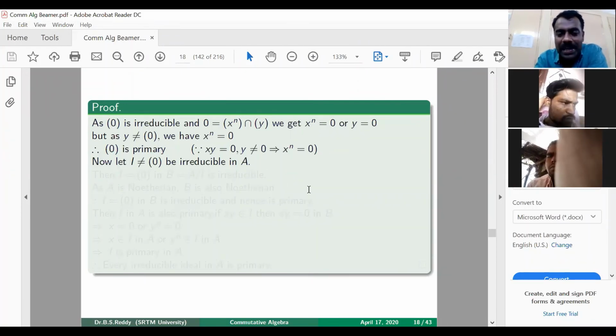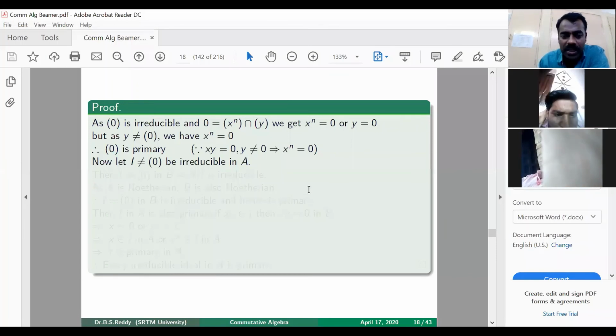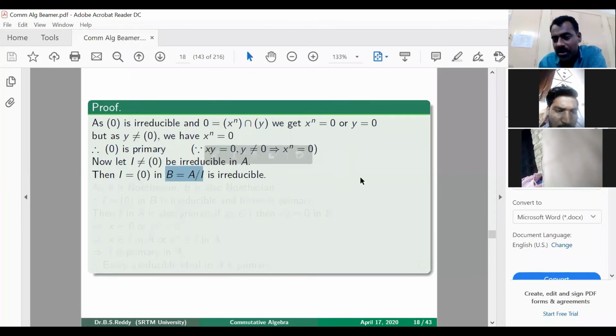The idea is simple. If you take a non-zero ideal, where will it become 0? If you go to the quotient, right? So consider A modulo I. Then this I will become 0 in the quotient ring A modulo I. So B is equal to A modulo I, in which 0 is irreducible, as given to us.